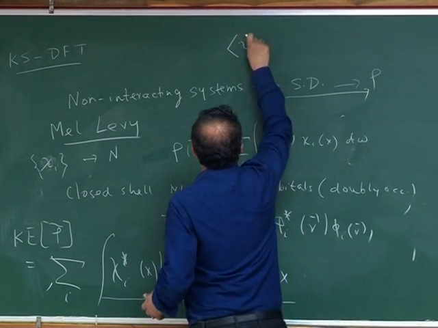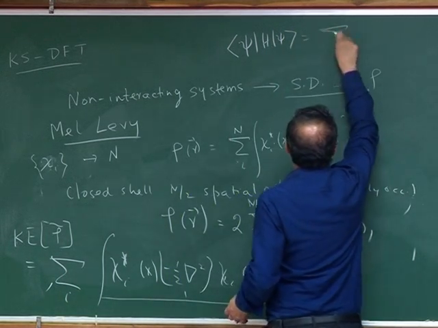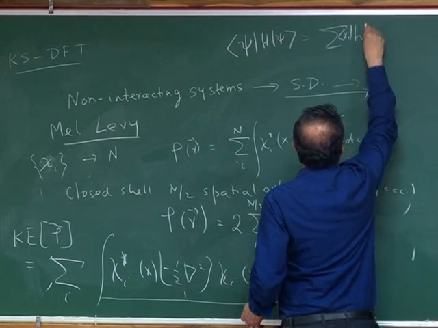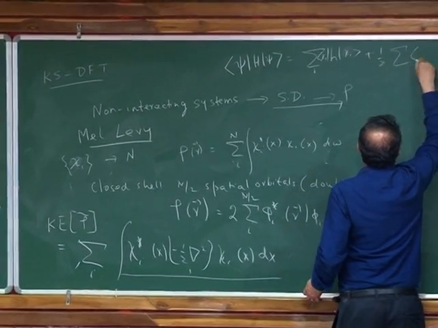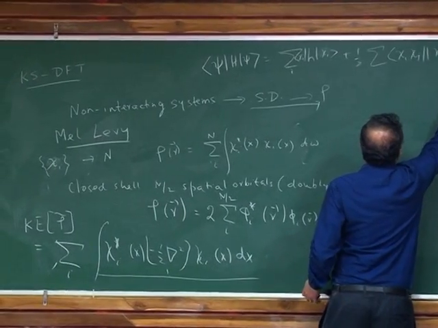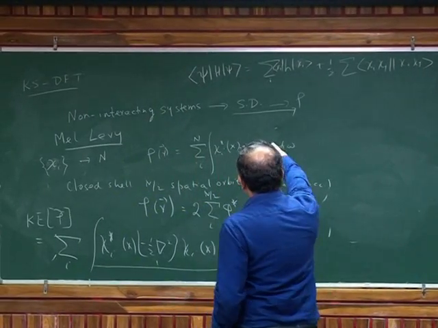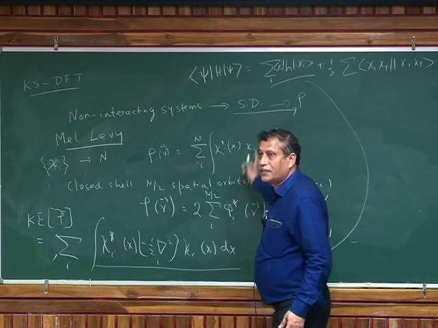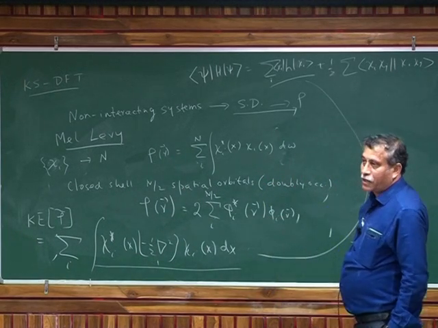We said that if I write the sum over h, psi h psi, remember my first term, it was h of r_i, the sum of chi_i h chi_i, plus half of the antisymmetrized chi_i chi_j. So remember, one of them was Coulomb, one of them was exchange. I said that in the very first class. So this is what I'm doing. I'm basically writing this for the kinetic energy only, not for the external potential. That is something I know how to handle, so I'm writing it down in terms of the spin orbitals.